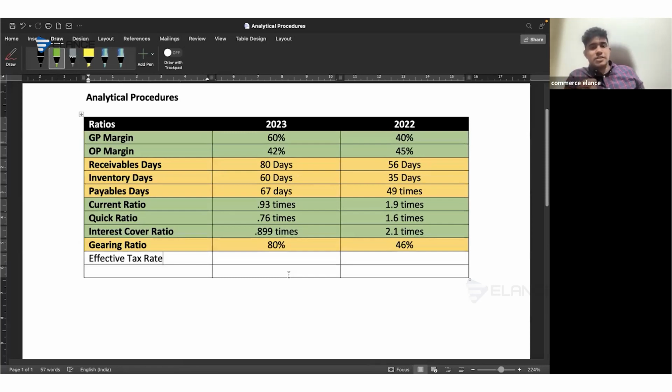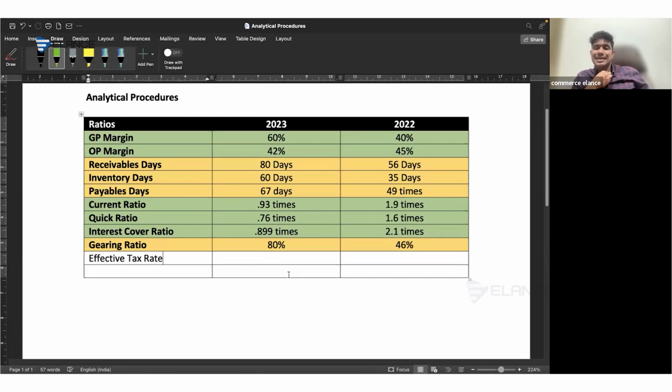Increase. It's always advisable to have an increase in GP and OP margin, right? What about the receivables, inventory, and payables days? Is it better to have an increase or a decrease? Decrease. What about current, quick, and interest cover ratio? Increase. It's always better to have an increase, right?